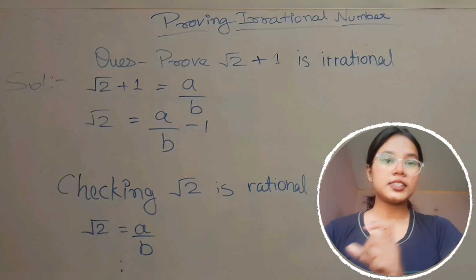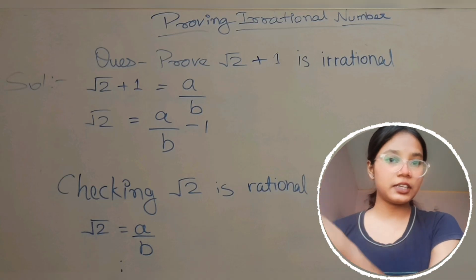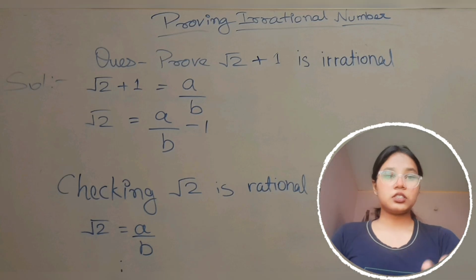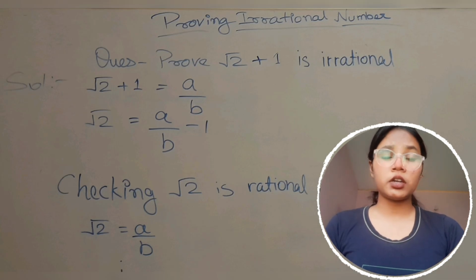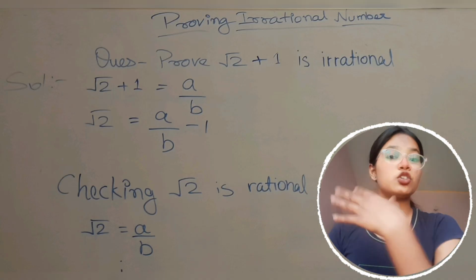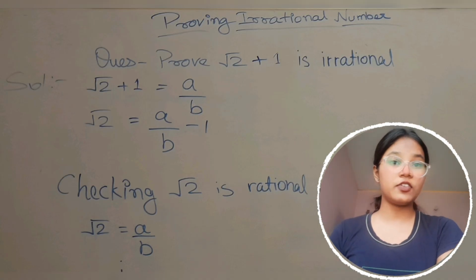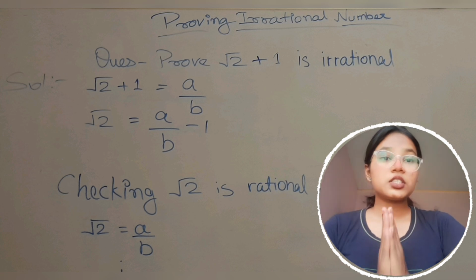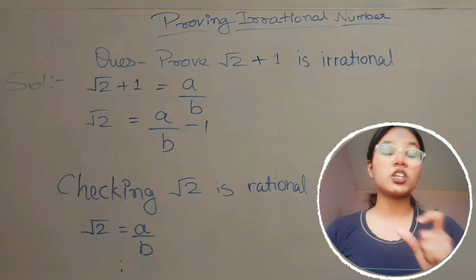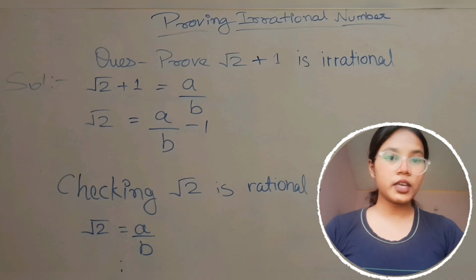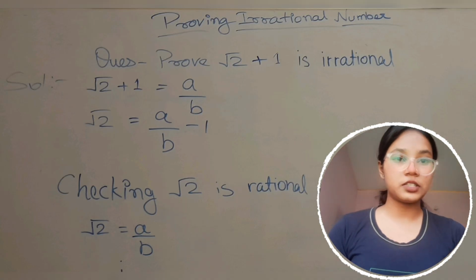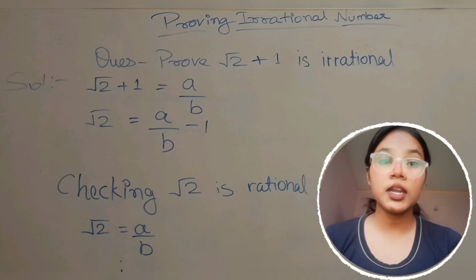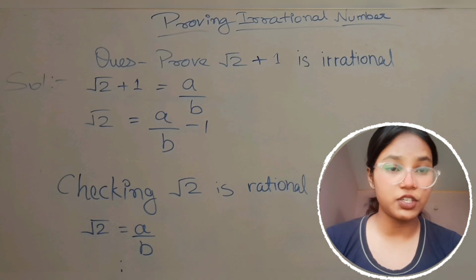So in the starting we showed that left hand side is equals to right hand side, but irrational equals to rational is not possible. So left hand side is not equals to right hand side. So this contradiction is because of the wrong assumption that under root 2 plus 1 is rational. So under root 2 plus 1 is irrational, hence proved.